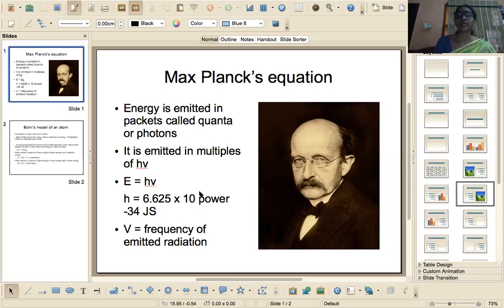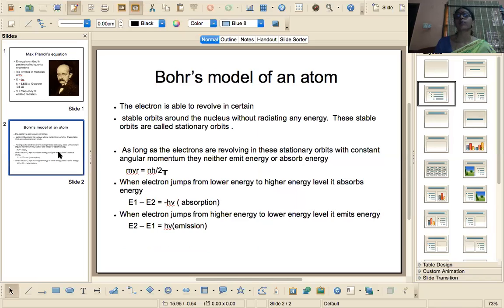With Max Planck's equation, Bohr could explain his model, and we call it Bohr's model of an atom. Now let us see what Bohr has given and what he explained regarding Bohr's model of an atom. Bohr's postulates can mainly be put under 4 points. The first point, so what did he tell us about the first thing?